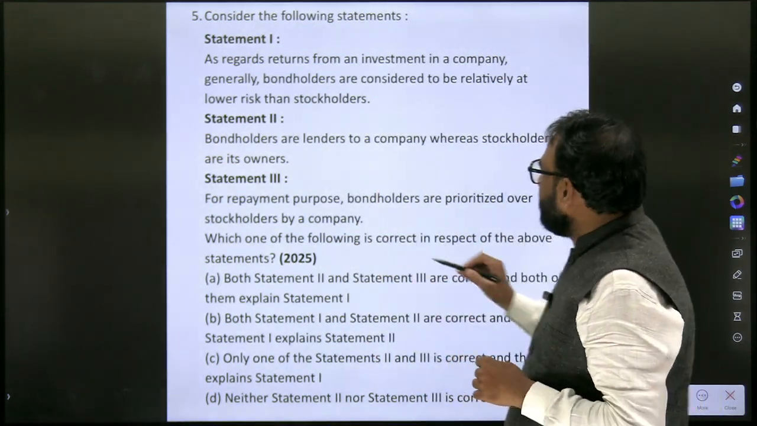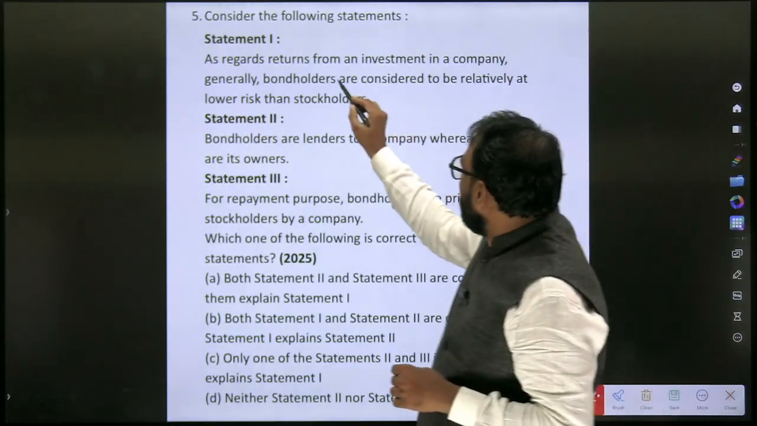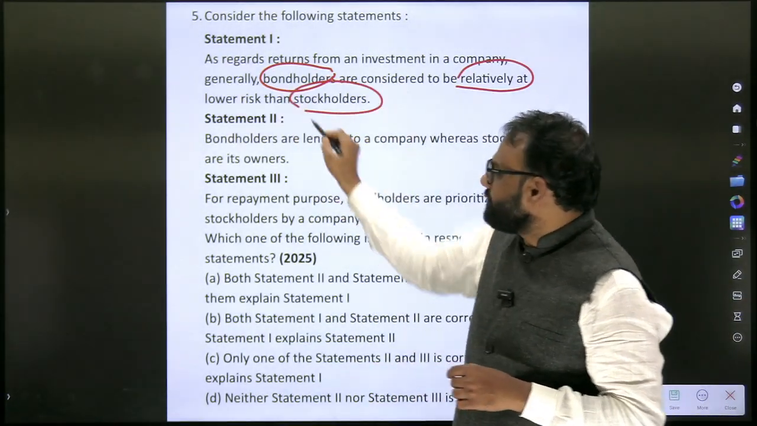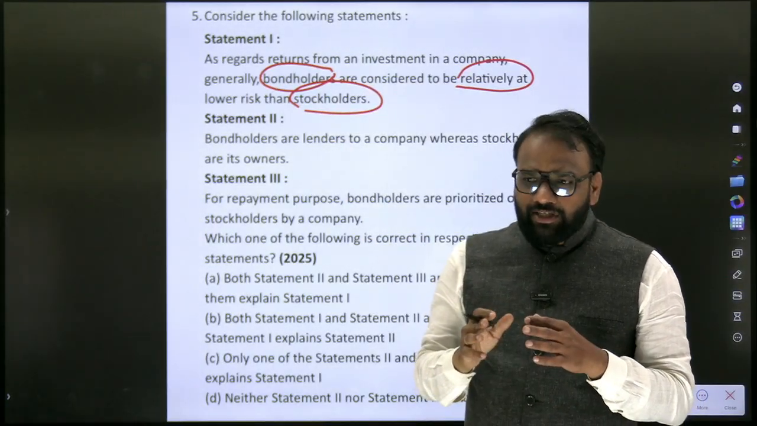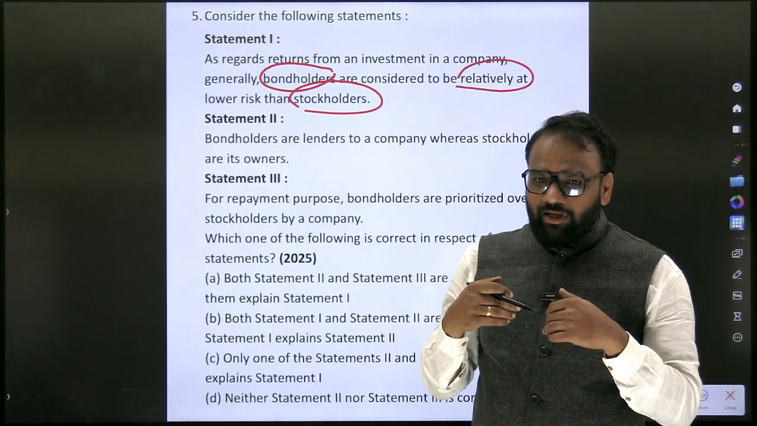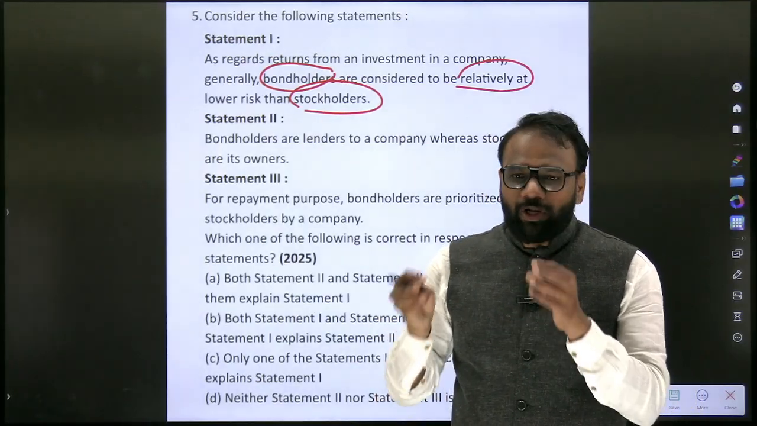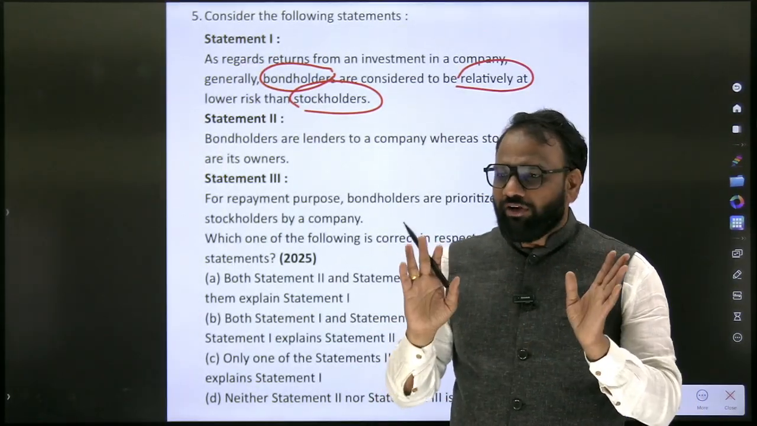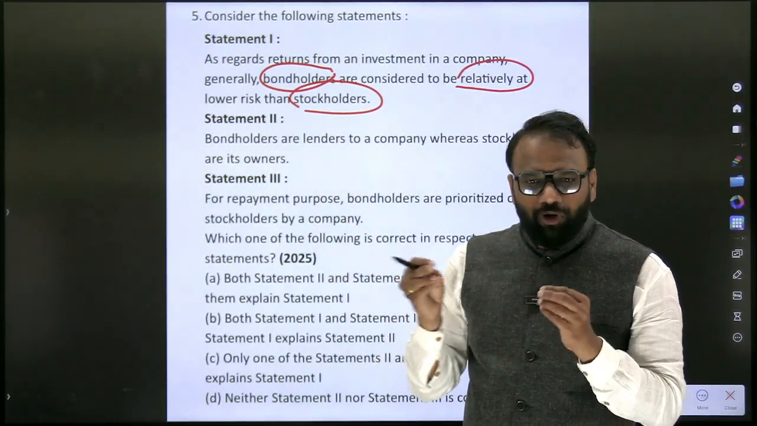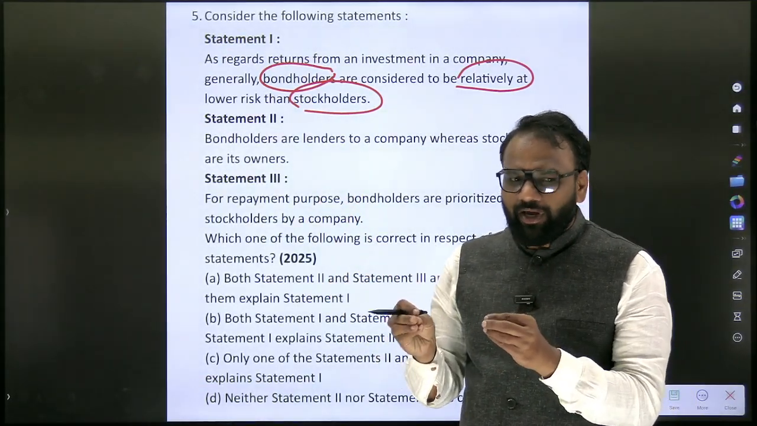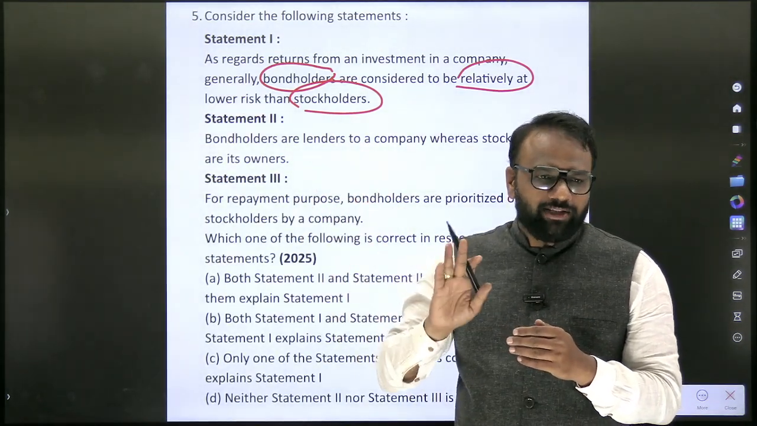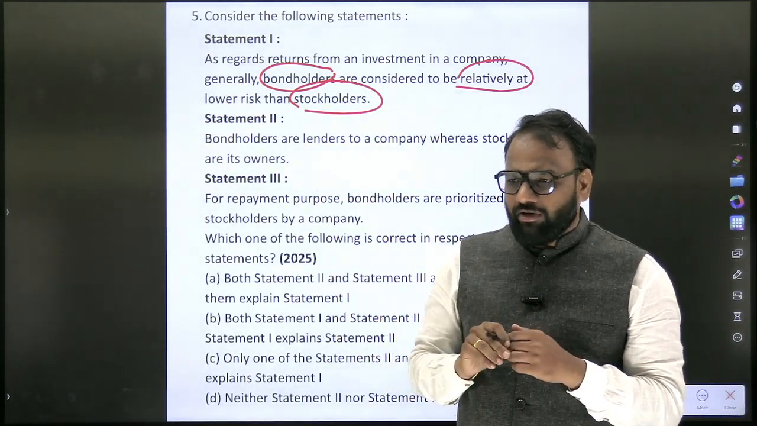So why are bondholders considered to be at relatively lower risk than stockholders? Stock means dividends. If the company performs well, then you will get more returns. But if a company suffers losses, then whatever investment you have made will also go in vain. Whereas in the case of a bond, whatever interest the company is supposed to pay, it has to pay. Either it has to sell all its assets and pay back the debt with interest.